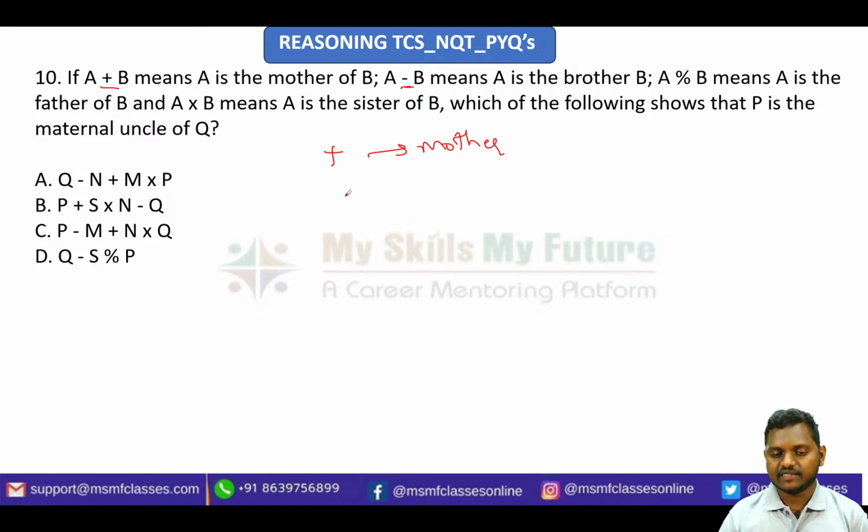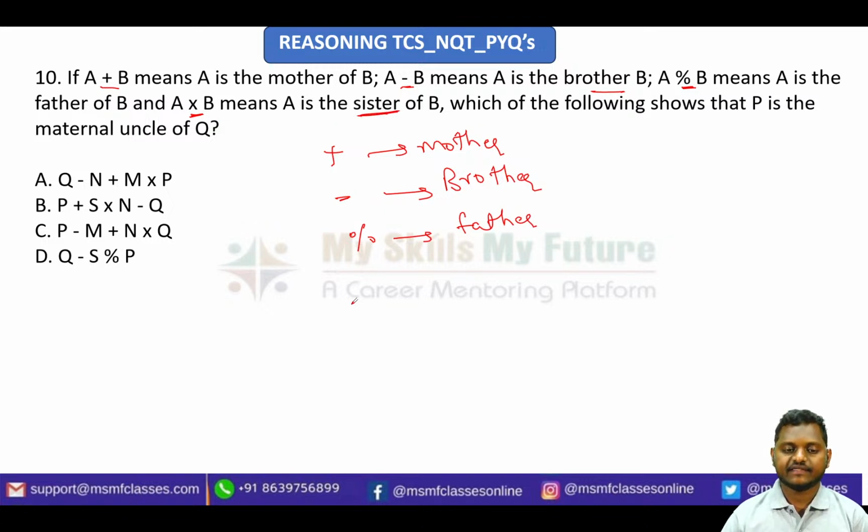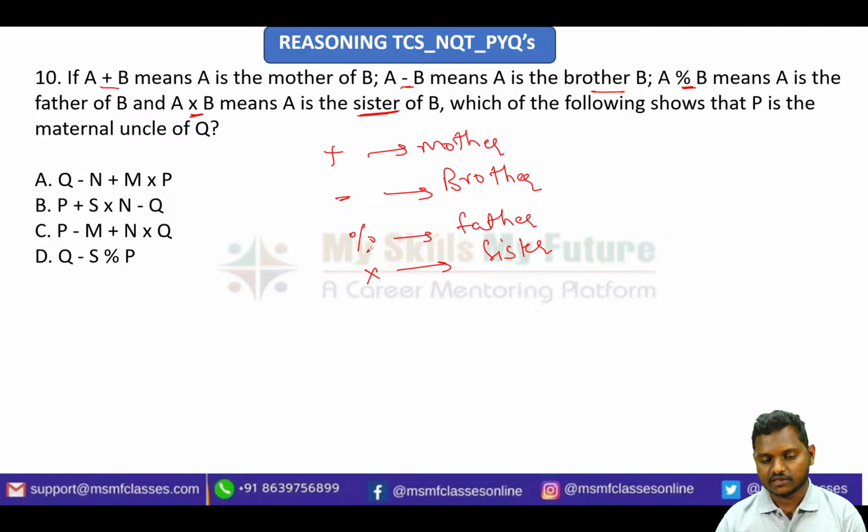Next I'm seeing minus. A is the brother, so minus indicates brother. Next I'm seeing the percentage, which means A is the father of B, so percentage indicates father. Into is there, A into B, which means A is the sister of B. So I'm writing into and sister. Within no time I just made this. I know what plus, minus, percentage, and into are. I got all the details.